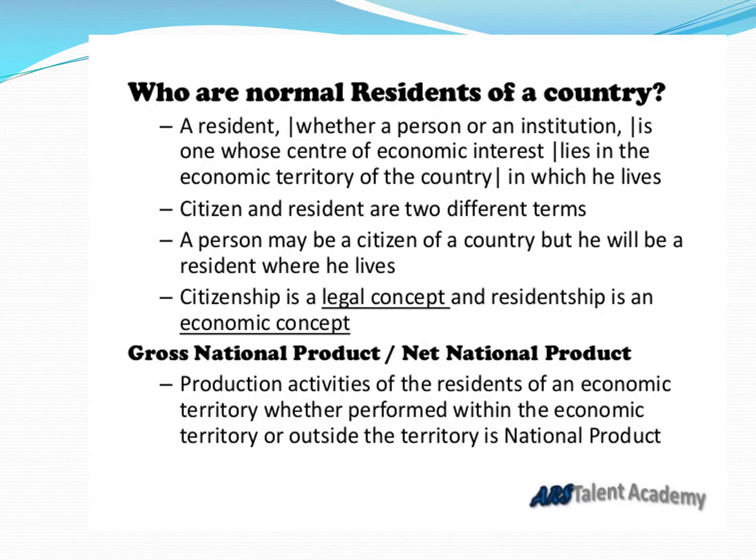Now, what is national income? National income has been defined as the sum of factor incomes earned by the normal residents of a country. The term normal resident is an important concept in national income. Now, who is a normal resident? A normal resident is said to be a person or an institution who ordinarily resides or is located in a country and whose center of economic interest lies in that country.